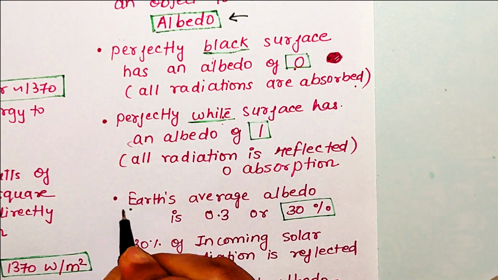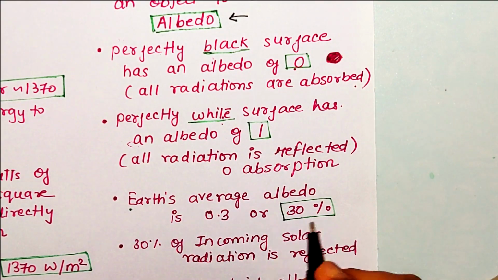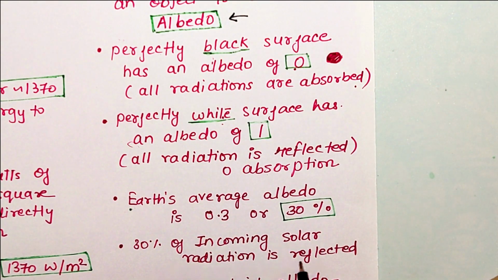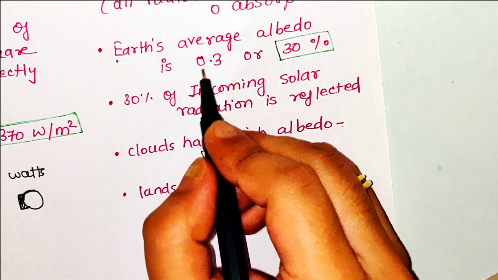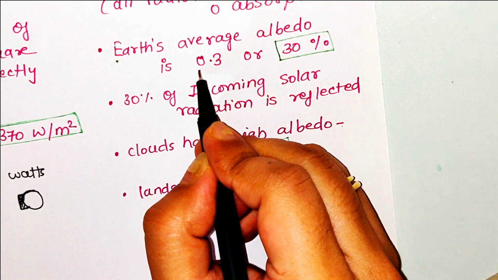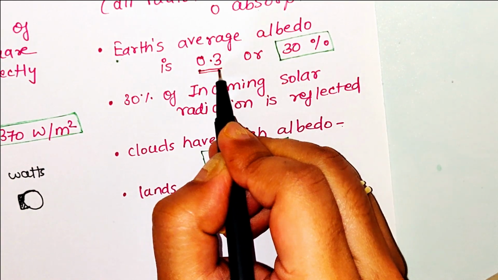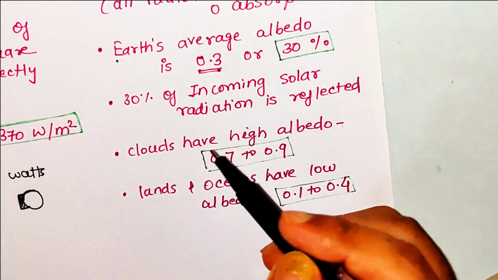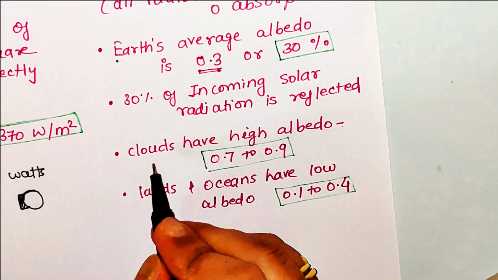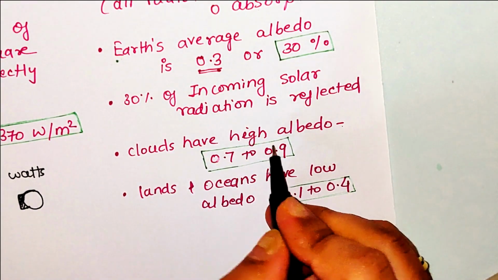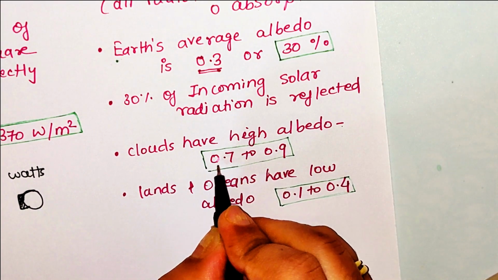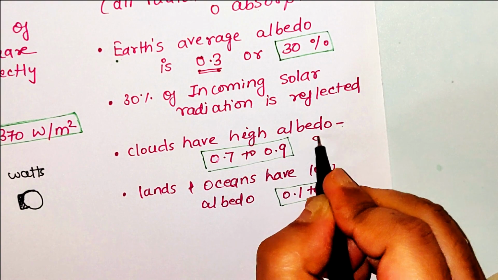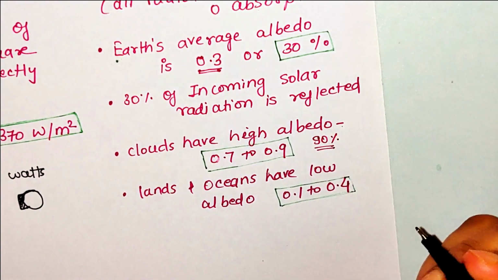If you particularly talk about the Earth's average albedo, it is 30%, which means 30% of the incoming solar radiation is reflected. Or you can say the albedo of the Earth is 0.3. This value should be remembered as it can be used in many numericals. Now apart from Earth, there are some other surfaces which contribute to reflection. For example, clouds. Clouds have very high albedo. It is somewhere between 0.7 to 0.9, which means clouds can reflect around 90% of the radiation.